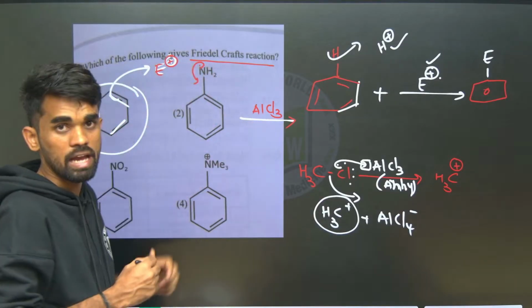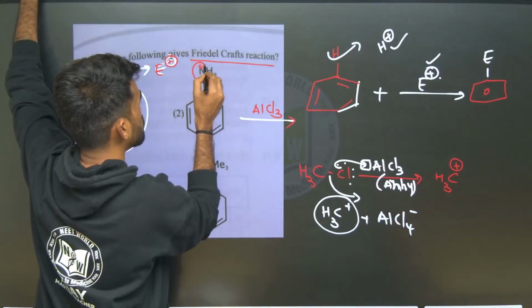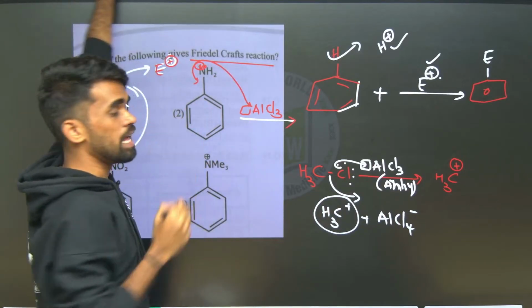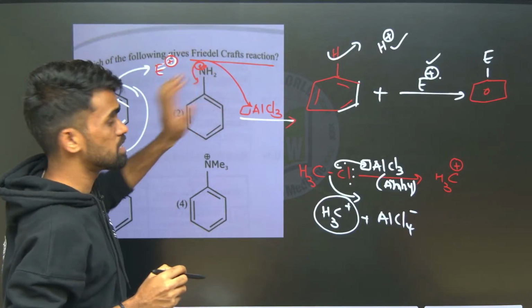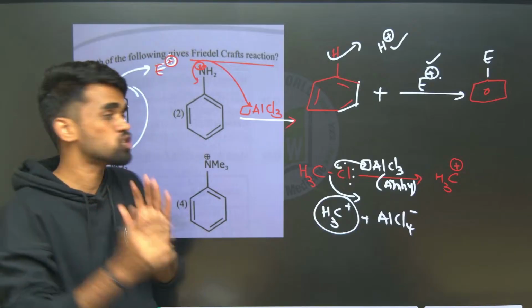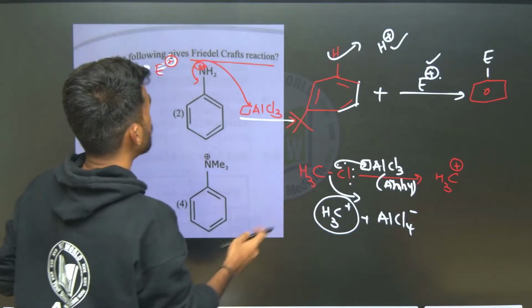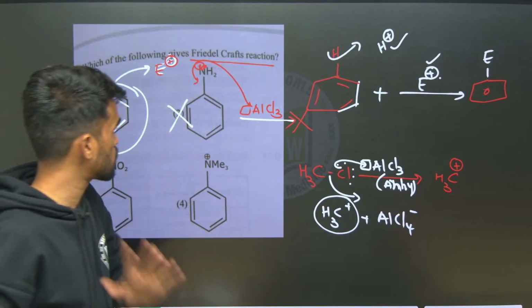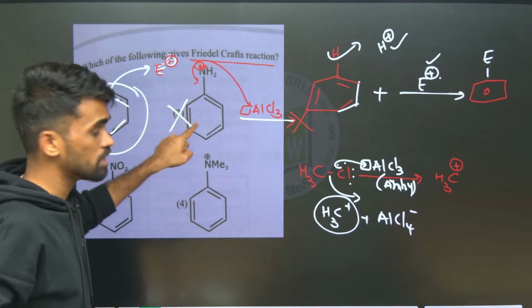Now instead of reacting with methyl chloride, whenever I use AlCl3 with this aniline, the lone pair electrons of this nitrogen will participate in reaction with the AlCl3. As this is an acid and this is a base, it forms a Lewis acid-base complex. Therefore, it will stop the further reaction. Therefore, this will not give Friedel-Crafts reaction. Hope this is also clear. Now this one will give, but this won't give.